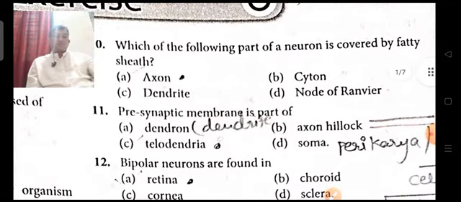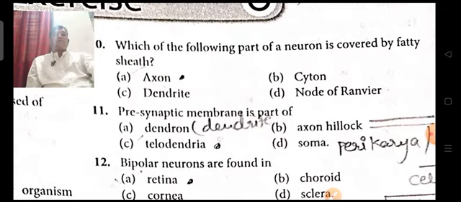So, 10th question. Which of the following parts of a neuron is covered by a fatty sheath? The myelin sheath, you already know, is a fatty sheath because it is made up of fat, from Schwann cells, and it is covering the axon. It is discontinuous on the axon, from the multipolar point of view.